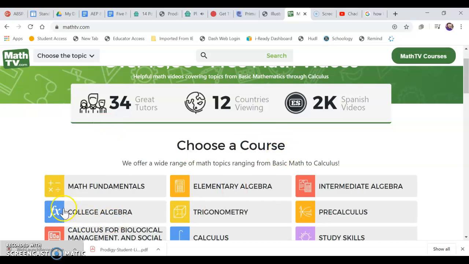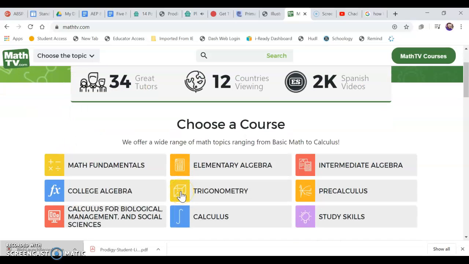I think this would be a very good thing to share with parents, share with students, and even give to fellow math teachers as well, just to help them encourage students to go home and watch videos when they're confused, to help them understand what is going on. Or you could also use it in your classroom as a supplemental video during a lesson.